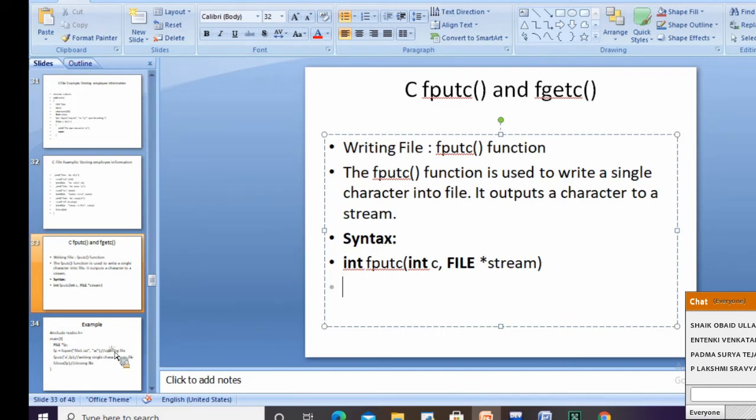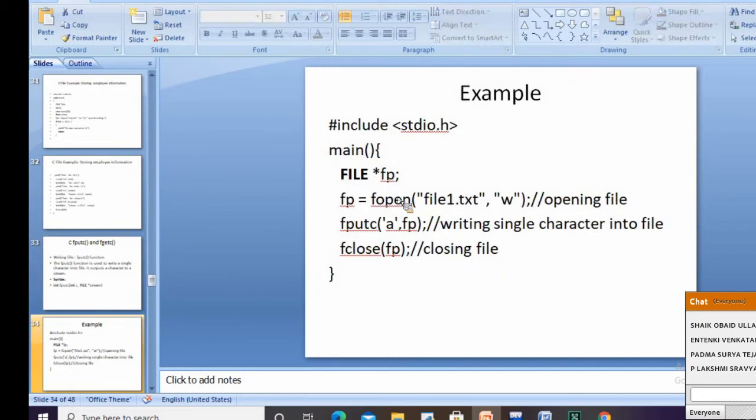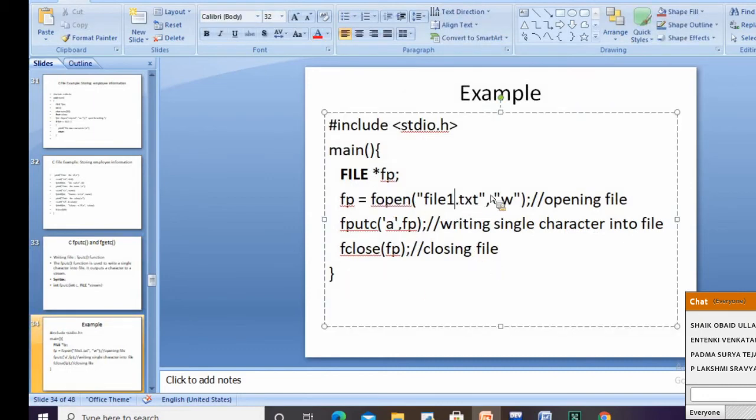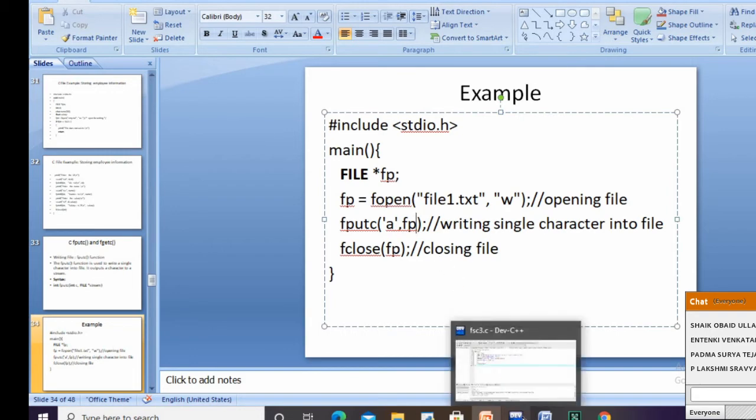Then we have an example. I'm trying to open a file 1.txt in the write mode. If the file does not exist, whenever you open in the write mode, it is going to create it. Then I'm appending a to that file 1.txt. Then we'll see an example of fputc.